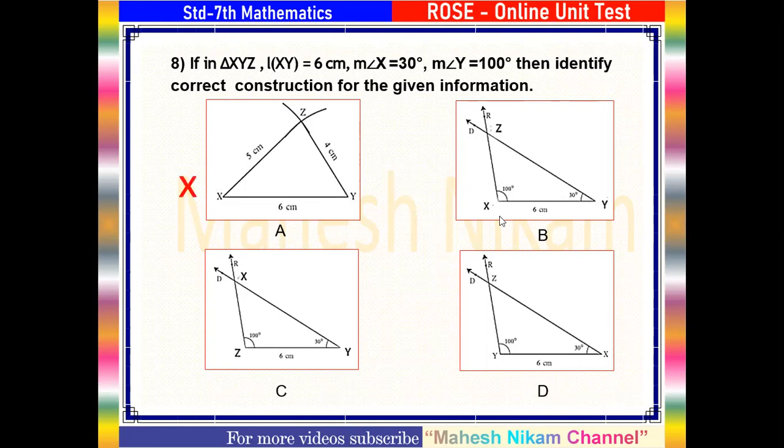Then XY is 6 centimeter, but X is equal to 30 degree, here they have drawn 100 degree, therefore this is also not the correct option. Now see next, here the base is ZY, but in this example they should give the base XY is equal to 6 centimeter. This is also not the correct option, therefore option D is the correct option to construct this triangle XYZ. Why? XY is 6 centimeter, measure of angle X is equal to 30 degree, also measure of angle Y is equal to 100 degree, therefore D is the correct option.